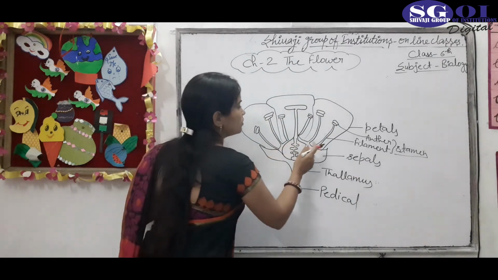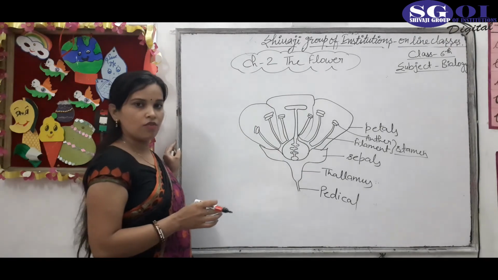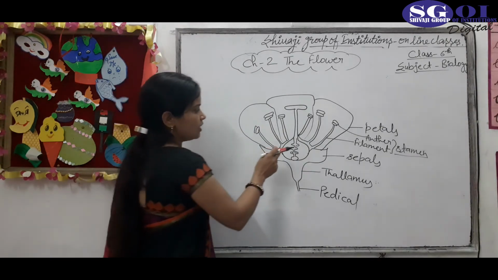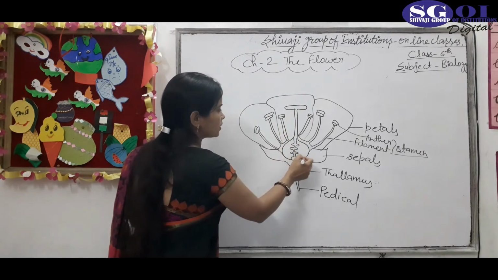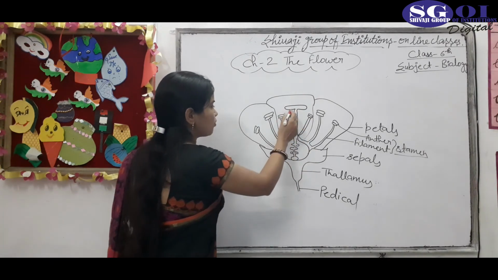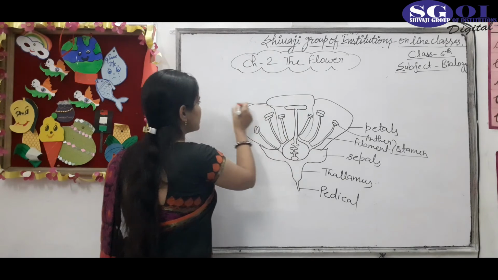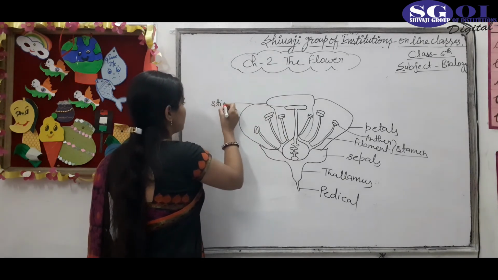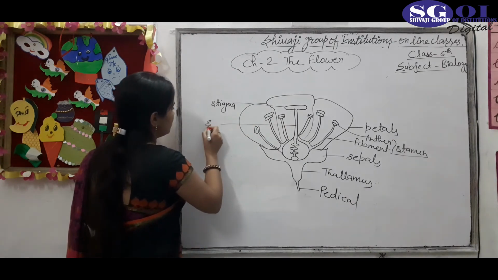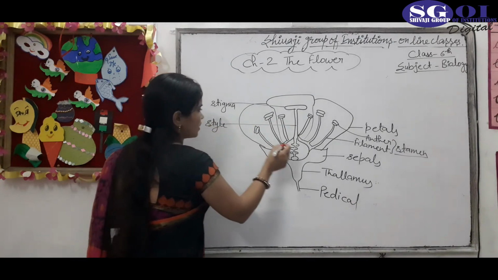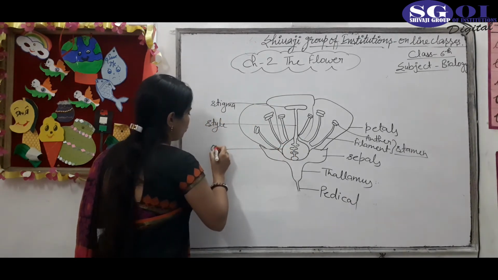Next, the innermost whorl of a flower is the gynoecium, which contains the carpel or pistil. So this is the female reproductive part of a flower. You can see here the pod-like structure. This is the stigma, this is the style, and this is the ovary.